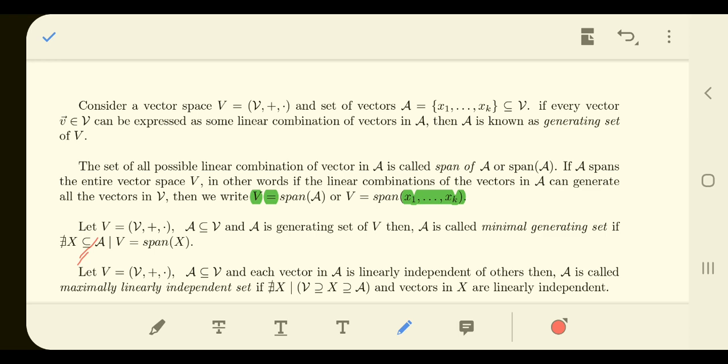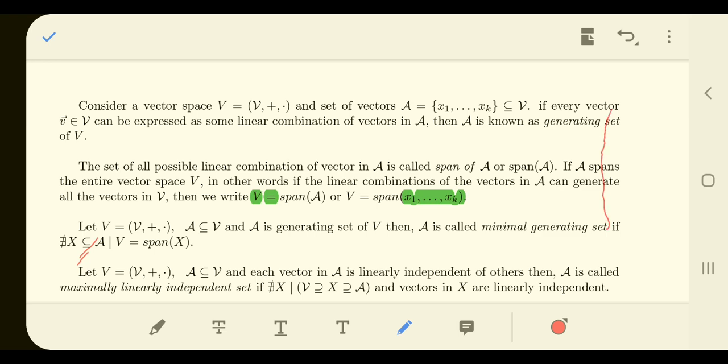You are trying to add more and more vectors of vector space V, and if you are not able to add any more, then that is called a maximally linearly independent set of vector space V.